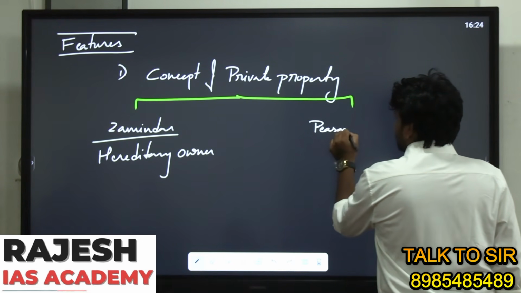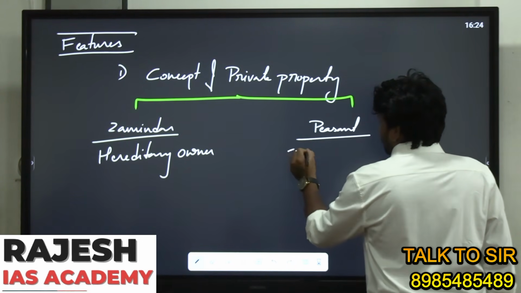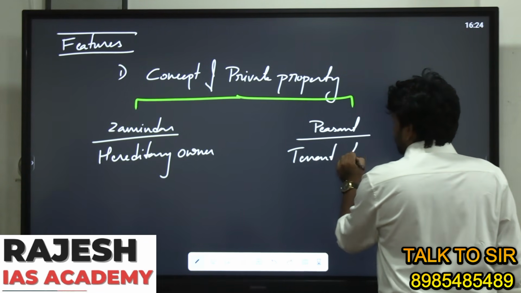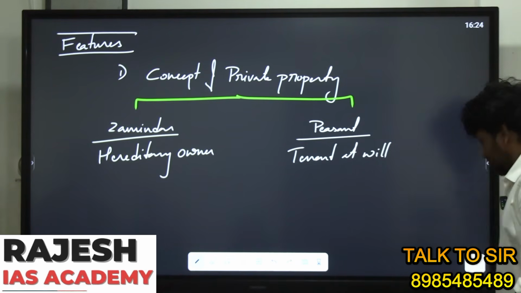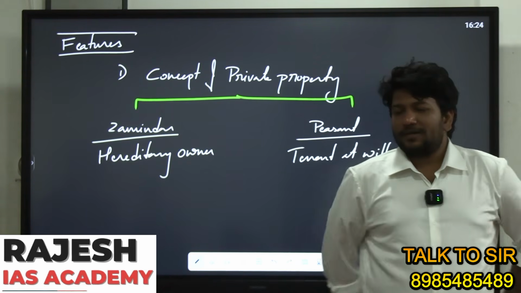The peasant became a tenant at will. Whose will? The Zamindar's will.